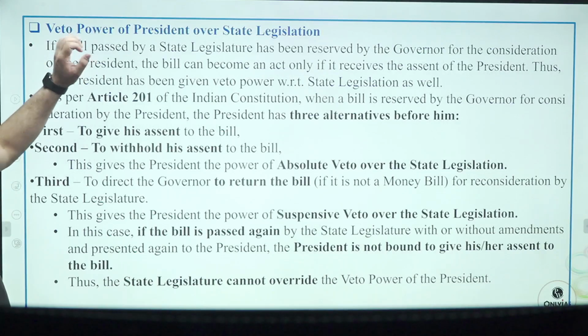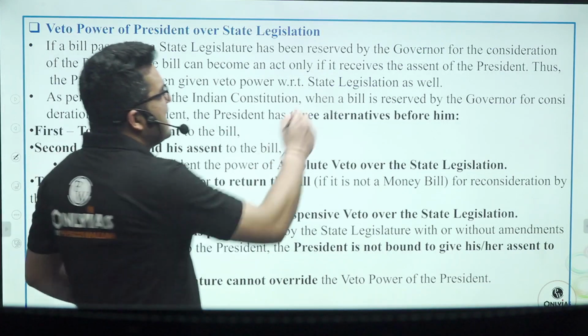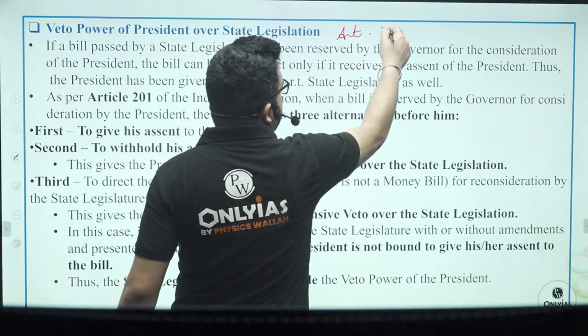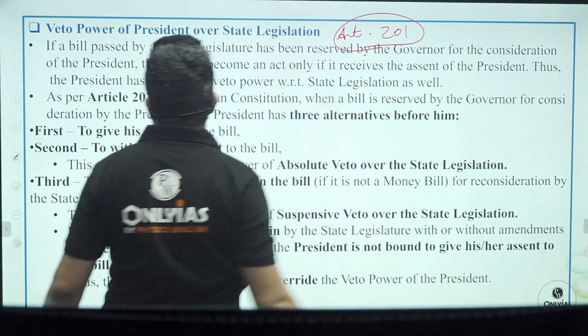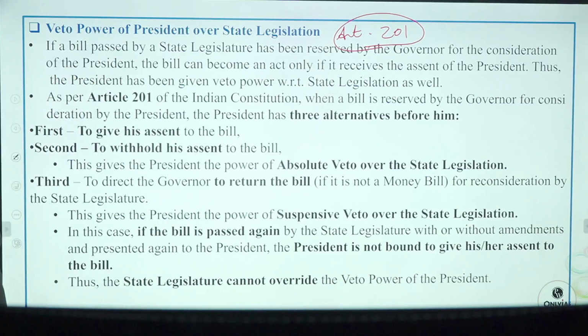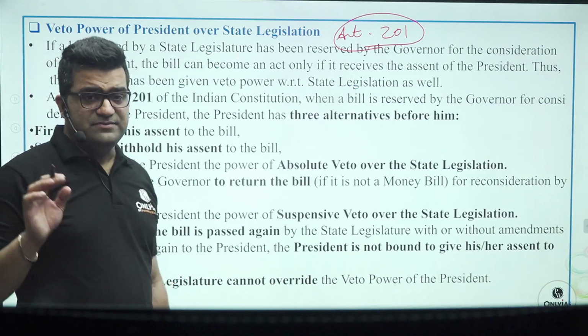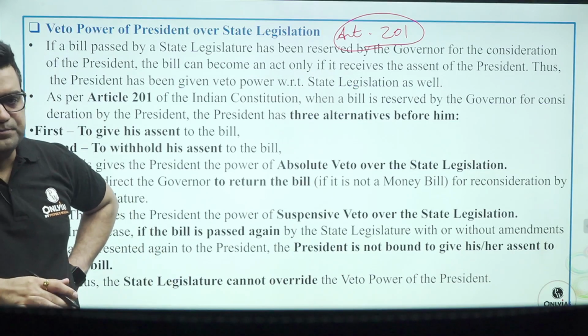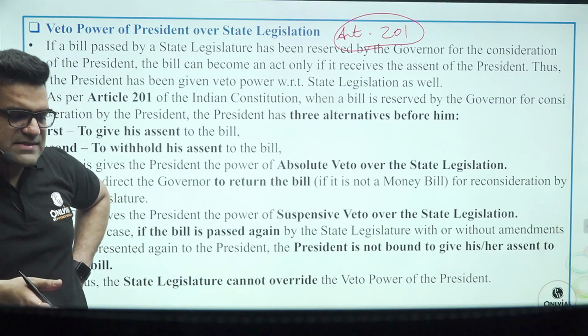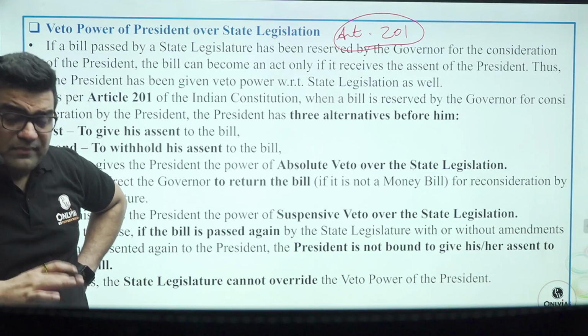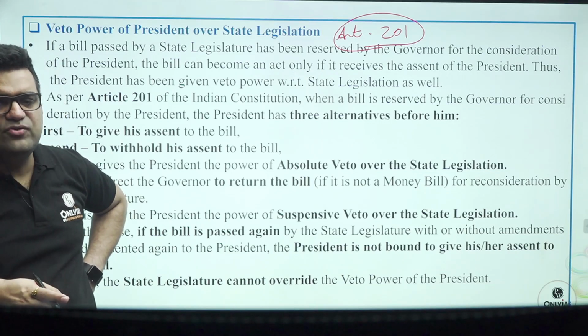Veto power of the president over state legislature. As I said, this is Article 201. If a bill passed by a state legislature has been reserved by the governor for the consideration of the president, then the bill can become an act only if the bill receives the signature of the president. Even if the bill is passed again, then also the governor loses any control over the bill.